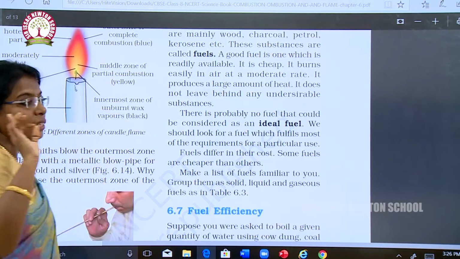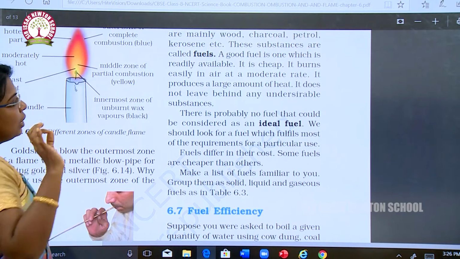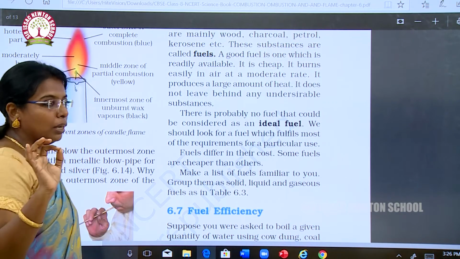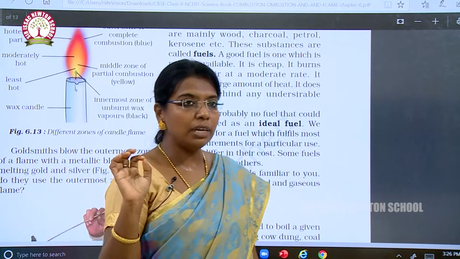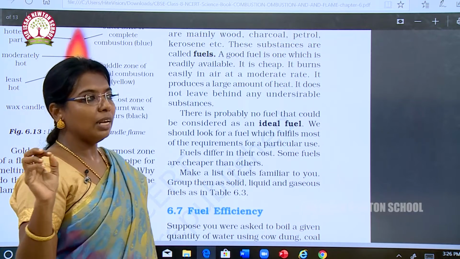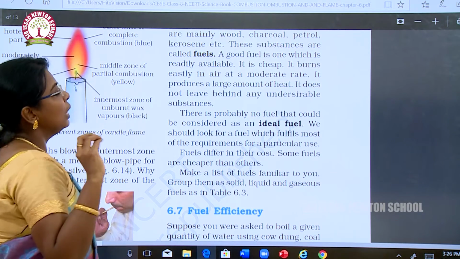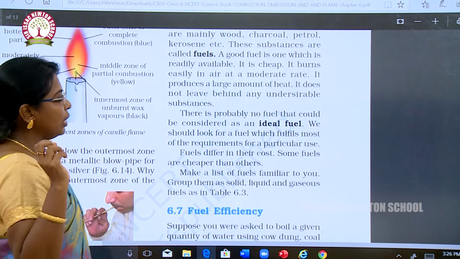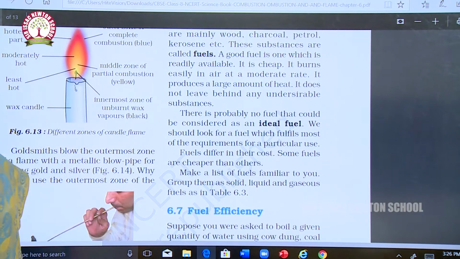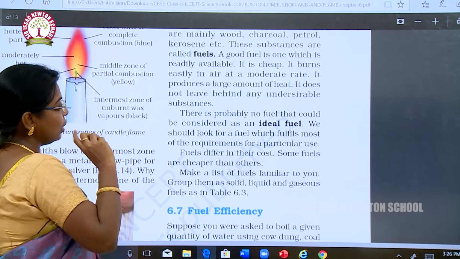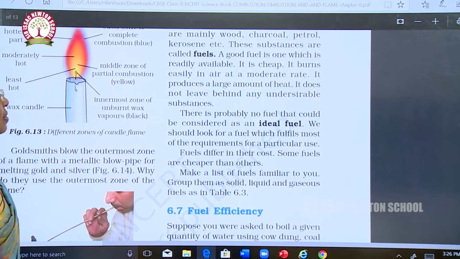Which is a good fuel? A good fuel is one which is readily available. Okay, so kerosene, petrol, diesel, these are very easily available fuels and they are called good fuels. It should be cheap. It burns easily in air at a moderate rate. It should produce a large amount of heat. It does not leave behind any undesirable substances.